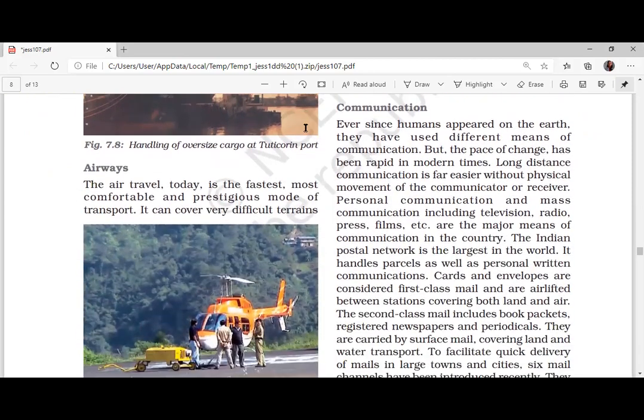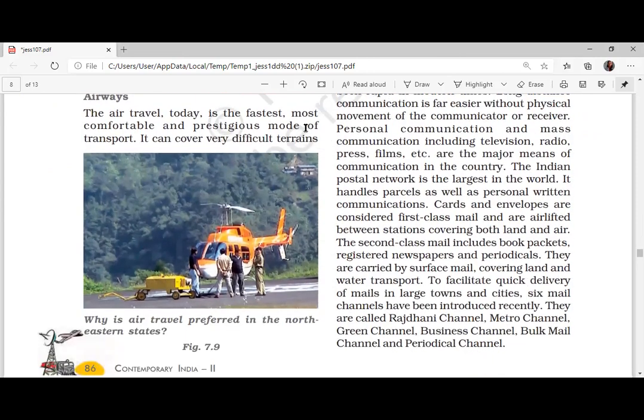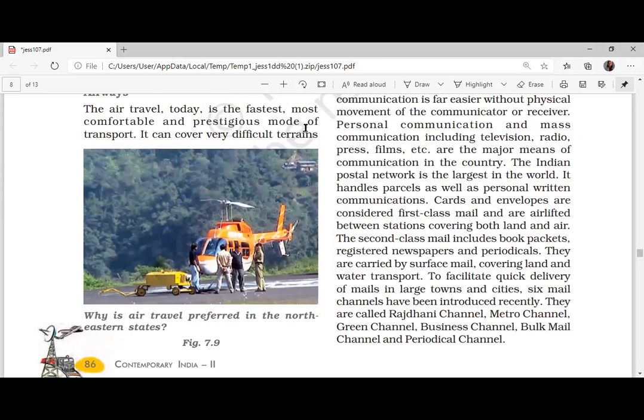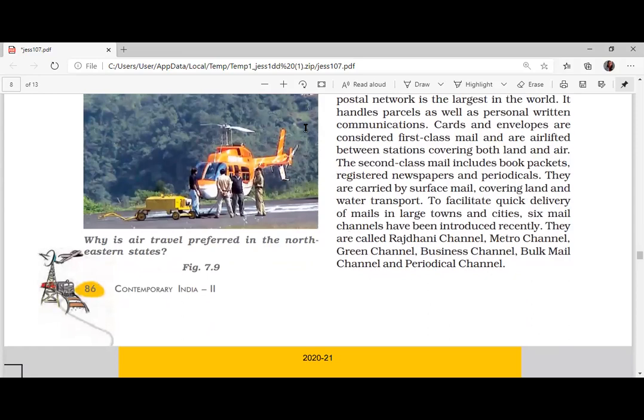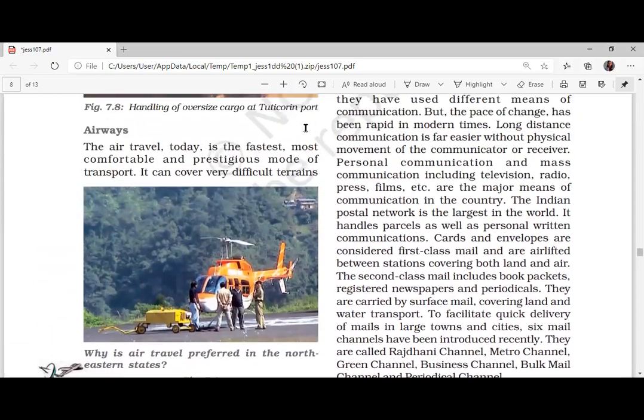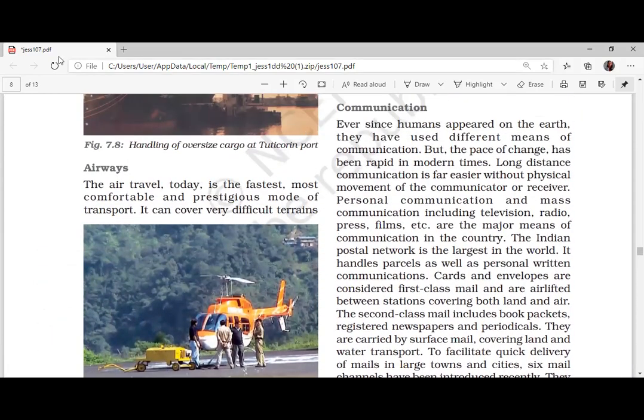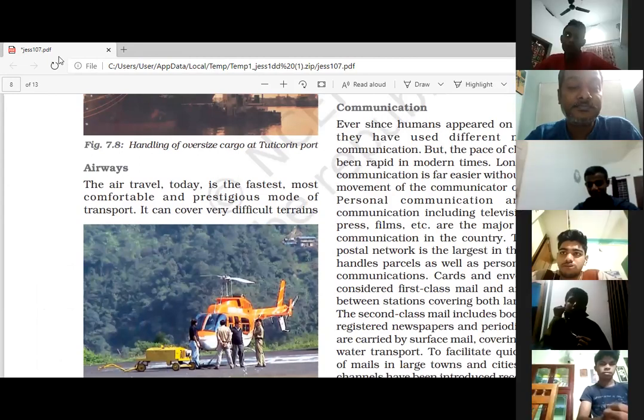Okay, now write down the heading called communication. Sir, what is the purpose of this scheme? You have told some amount of this. Anybody else can answer this question?